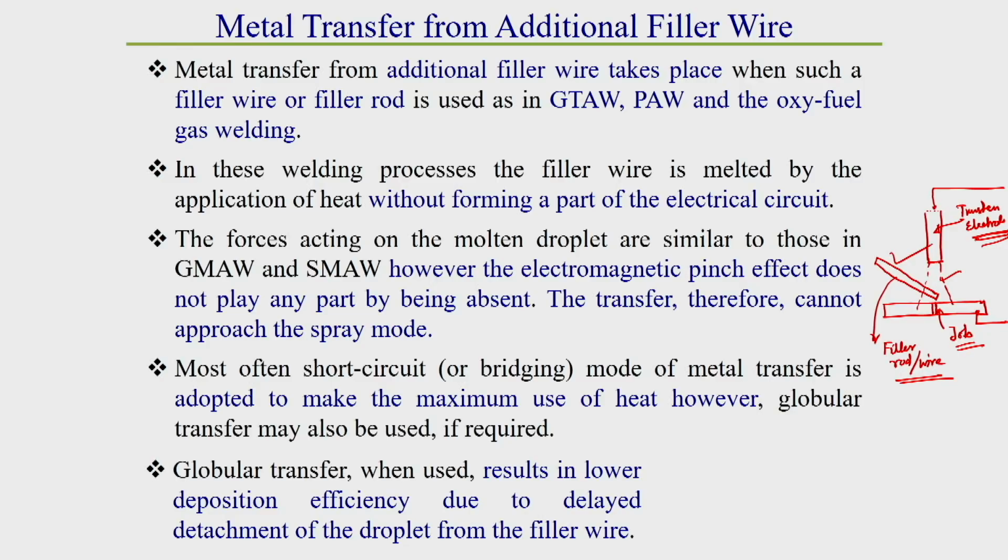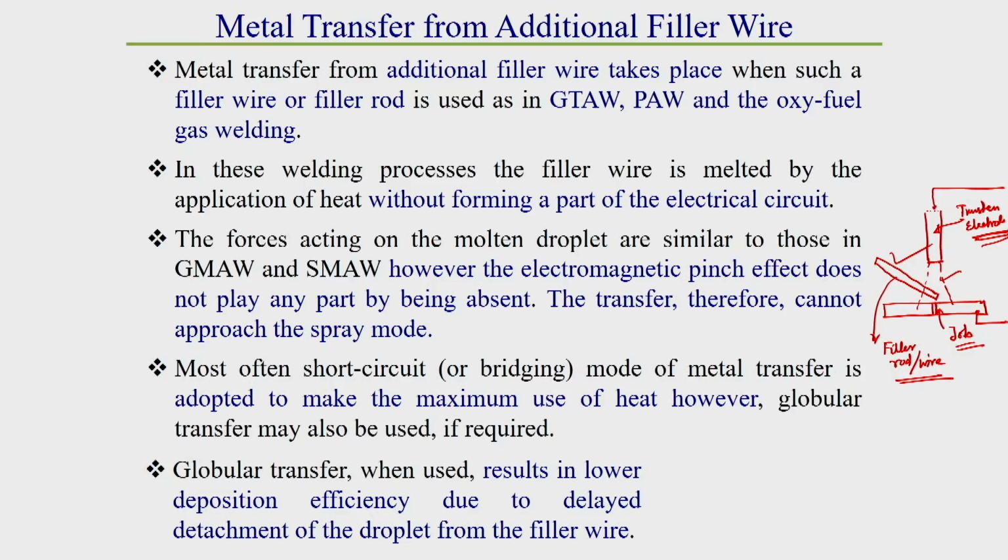Why? Spray type of metal transfer takes place for a higher current range. For higher current, the neck formation force, or pinch force, increases, or the electromagnetic force increases. Due to this increased electromagnetic force, rapid formation of the neck and rapid formation of droplets takes place.